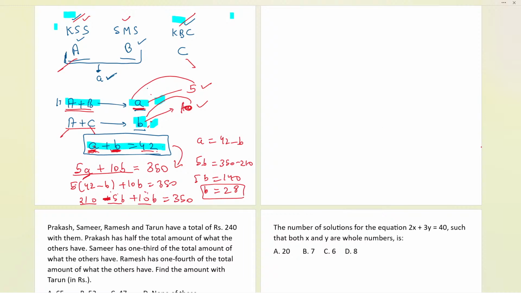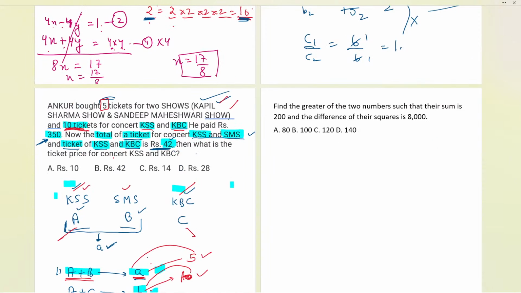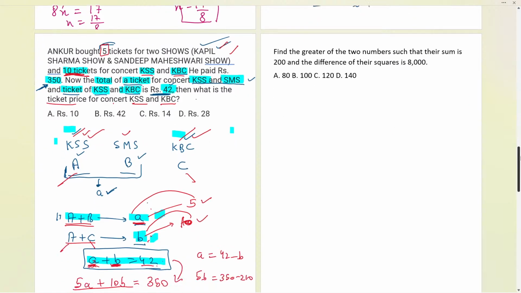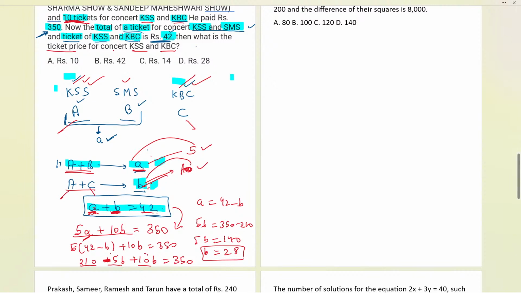So B is 28. What do we need in the question? Let us see. What is the ticket price of the Kapil Sharma show and KBC? It means that we need the value of B only. B only we need, and we have got 28. So that is the answer. D is the correct answer. I hope you all got that. D is the final answer.